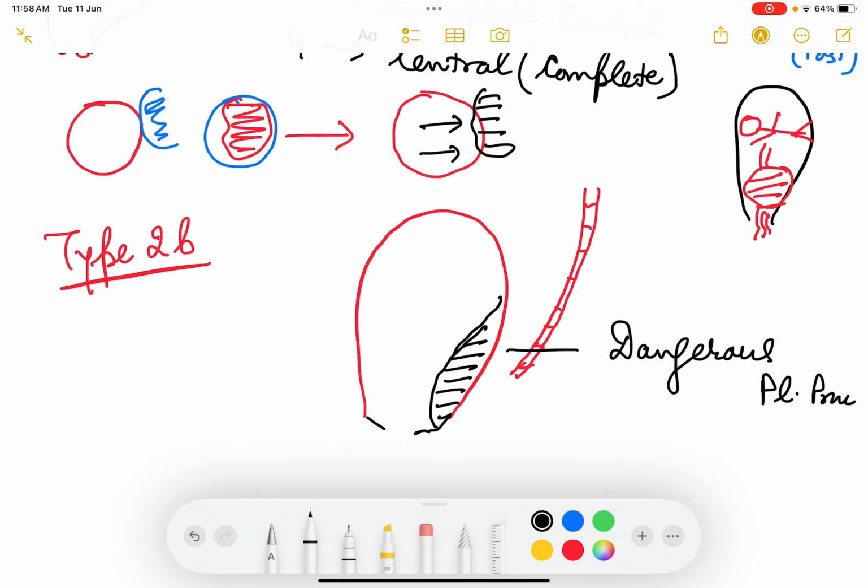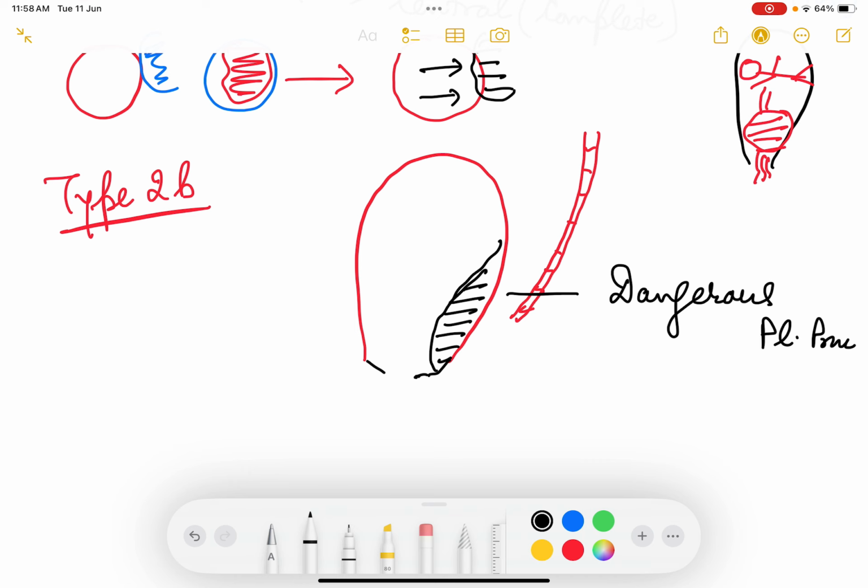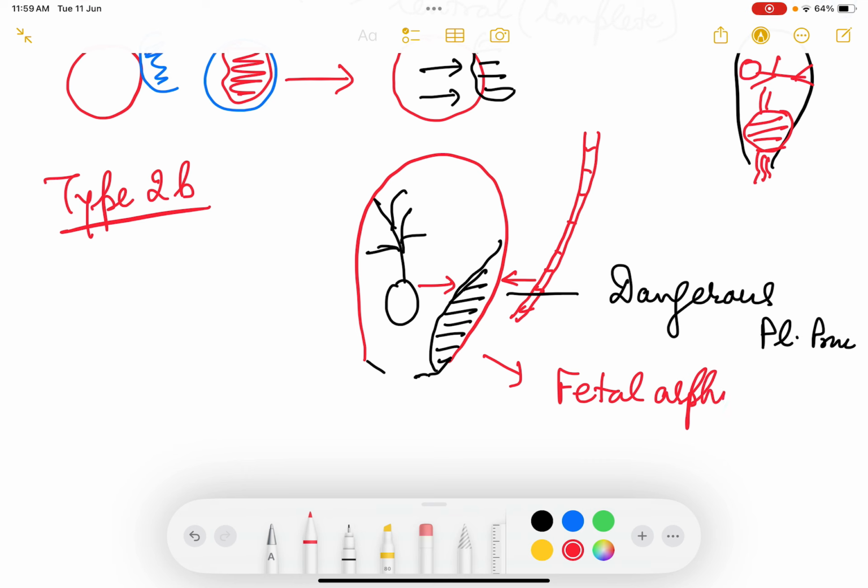Why is it called dangerous placenta previa? Because it is more likely to be compressed between the fetal head and the sacrum, because behind you have the bony pelvis, and between the bony pelvis and the head it gets compressed, producing compression, and this leads to fetal asphyxia, and there can be fetal death, there can be IUFD. So this is the dangerous type of placenta previa.